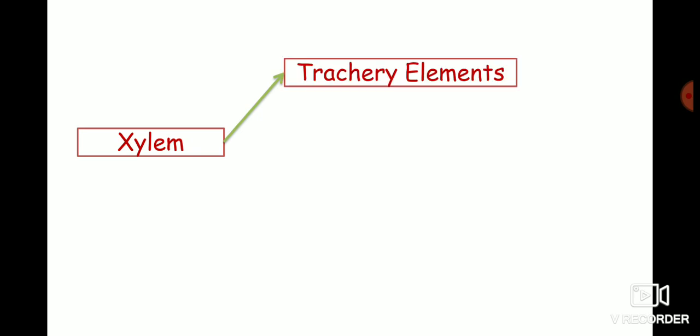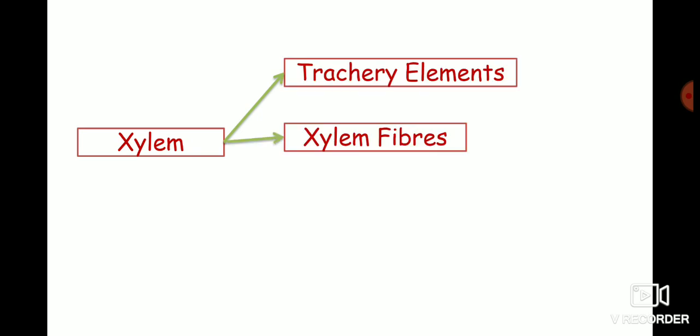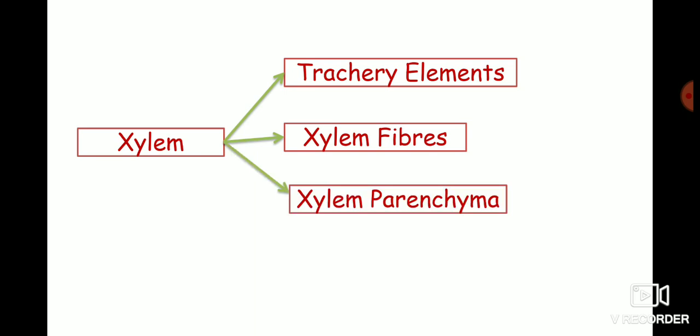Xylem is composed of different types of elements or cells. The first are the tracheary elements, the second are the xylem fibers, and the third are the xylem parenchyma. Among these three types of elements, only xylem parenchyma is living, whereas the tracheary elements and xylem fibers are lignified, thick-walled, and dead elements.